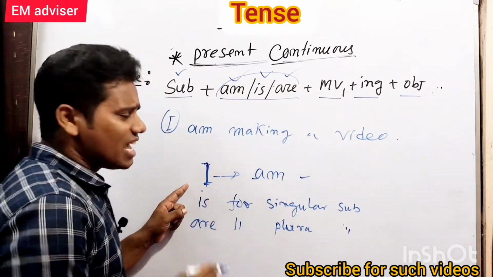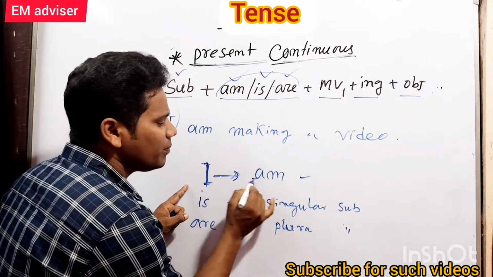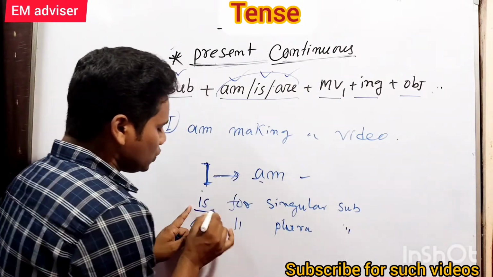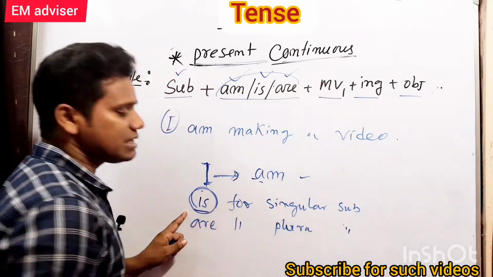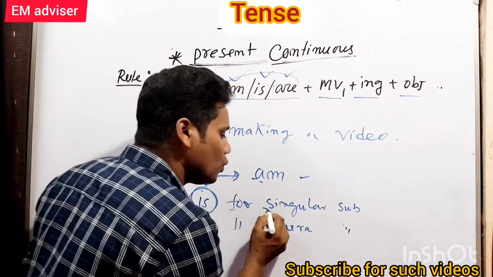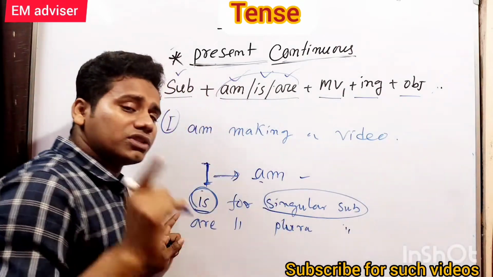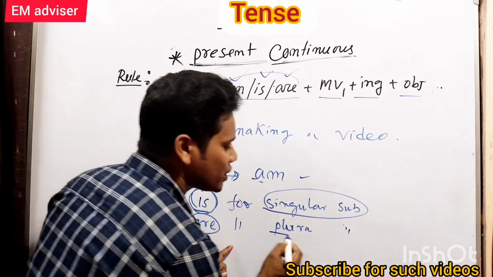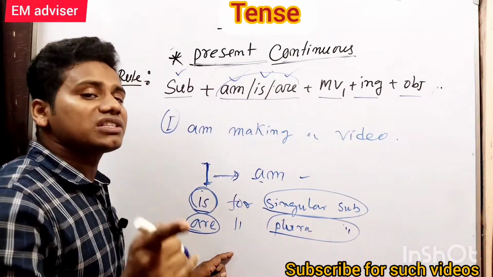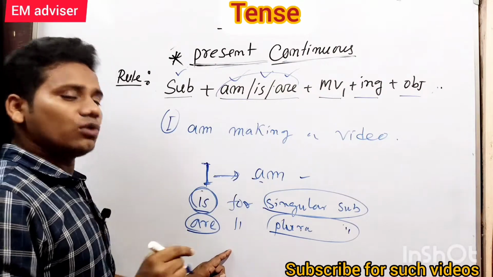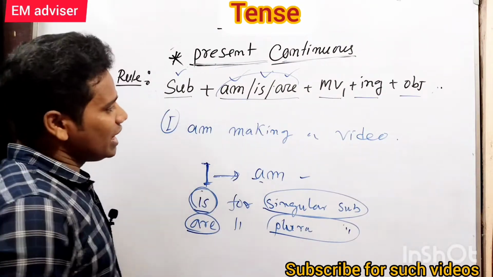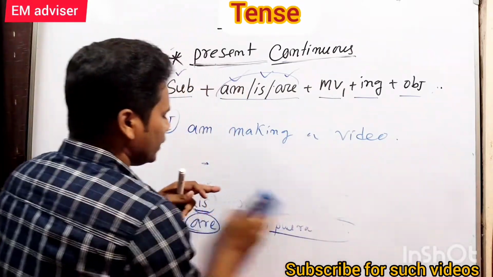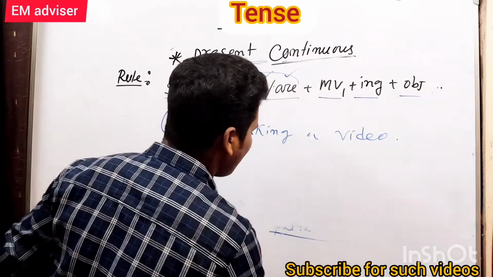So what did I say? After I it will always be am. We use is if the subject is singular, and we use are if the subject is plural. So let's move on. I am making a video.